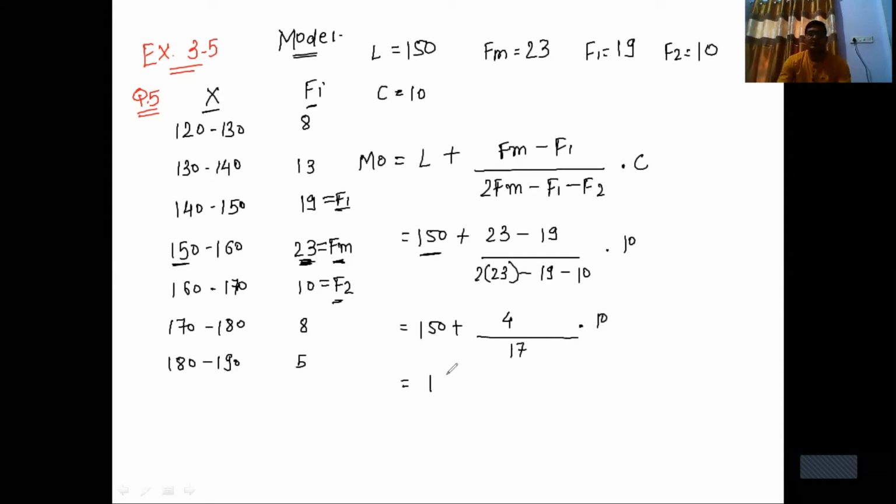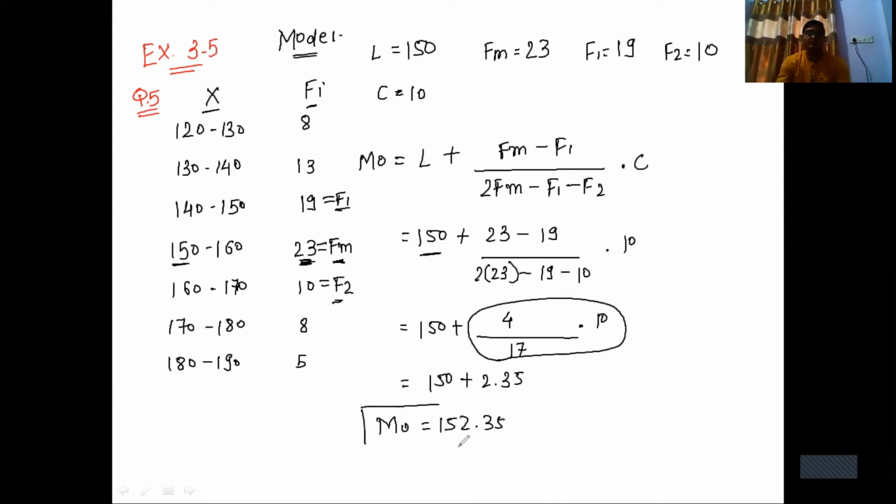Then after 150 plus, we solve this fraction. The answer is 2.35, and the final answer for MO is 152.35. So this is the mode in continuous frequency distribution where two conditions are satisfied.